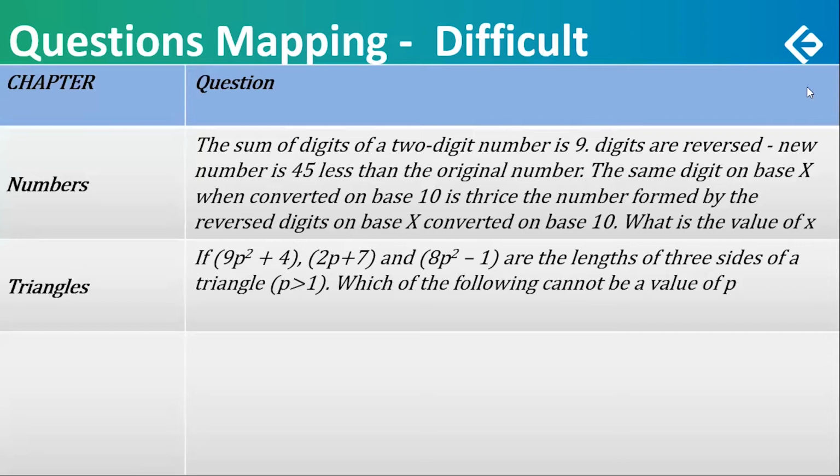P is greater than 1. If you observe, there's only one of these 3 sides which can be the largest. 9p square plus 4 is anyway greater than 8p square minus 1. Now, if p can be a very small fraction, maybe 2p plus 7 could be greater because of the plus 7. But p is greater than 1. So there's no way either of these two can be greater than 9p square plus 4. So the greatest is defined indirectly.